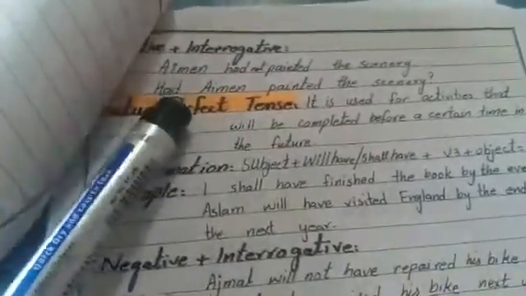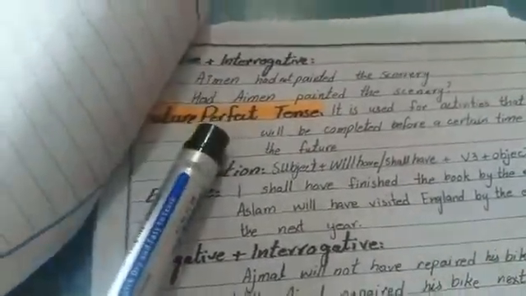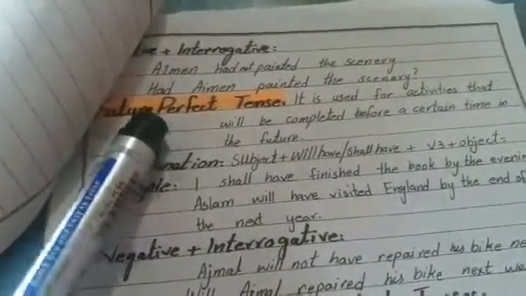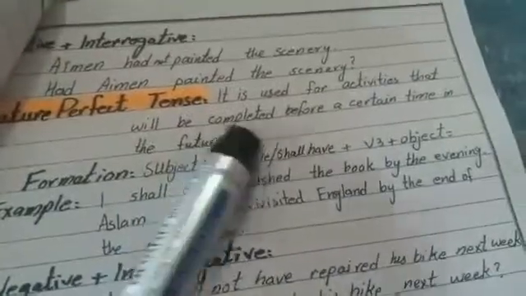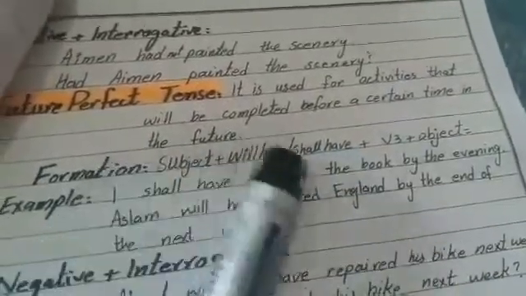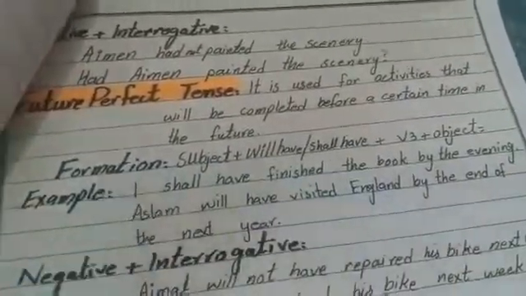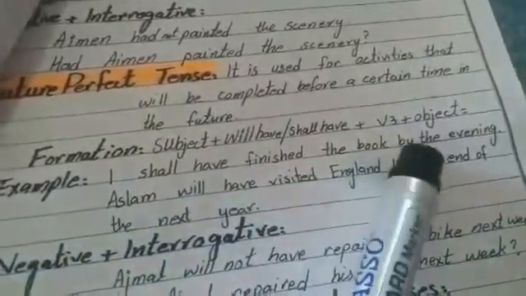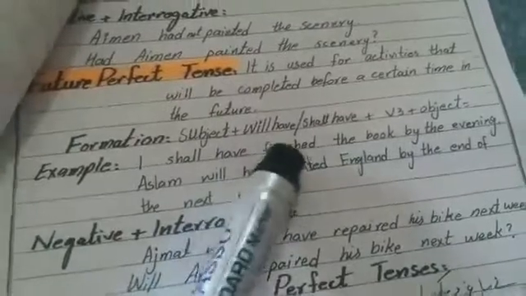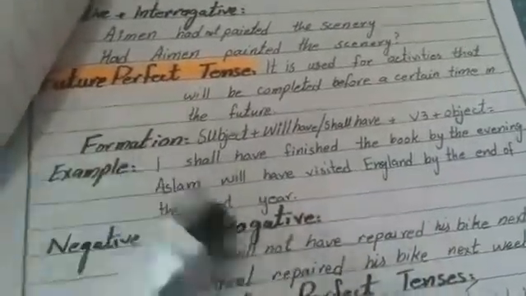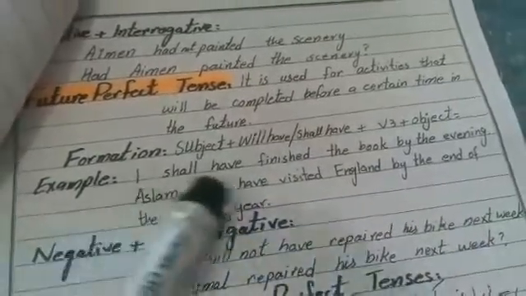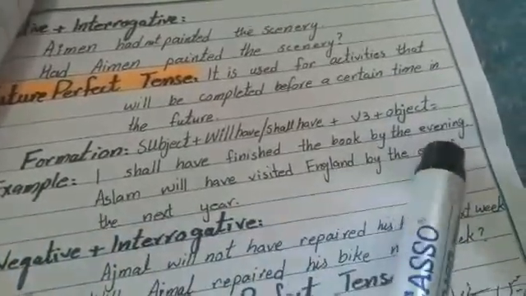Like we have has and have for present perfect, and the helping verb had for past perfect. Now we have future perfect tense. It is used for activities that will be completed before a certain time in the future. So we have the formation: subject, will have, shall have plus third form and object. Will have we use with all the subjects, just I and we use shall have. I shall have finished the book by the evening.